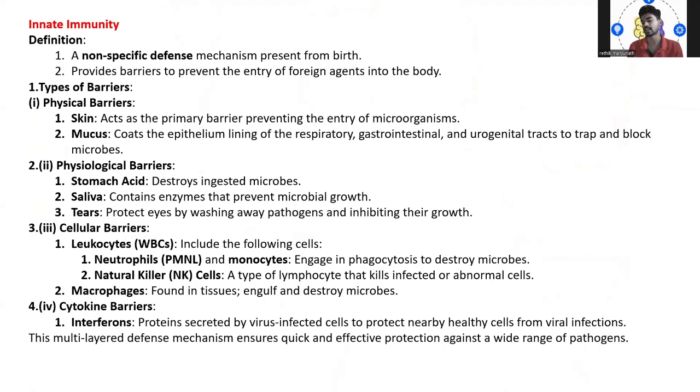So we know that there is innate immunity and acquired immunity. When I'm talking about innate immunity, these are non-specific defense mechanisms present from our birth. The word innate itself says that, by birth, we have a certain immune system or a kind of barrier or protection against pathogens or foreign body particles. So that is the non-specific defense mechanism, which is present from our birth.